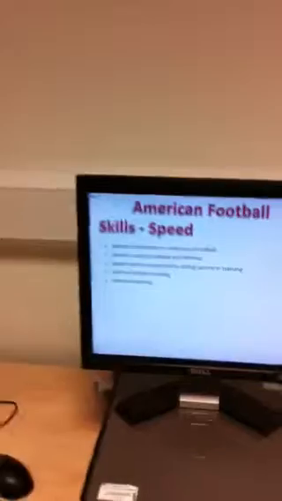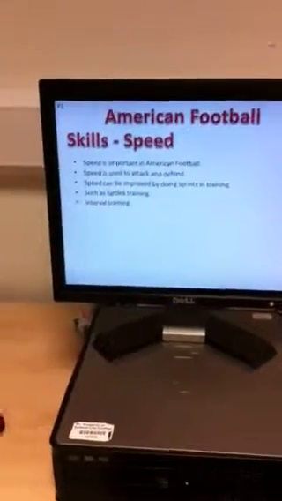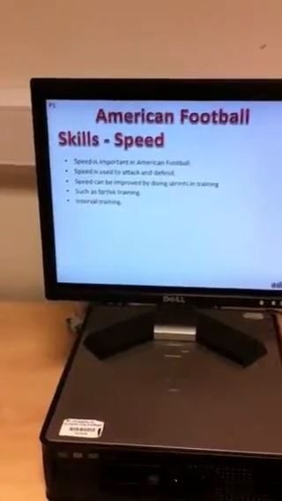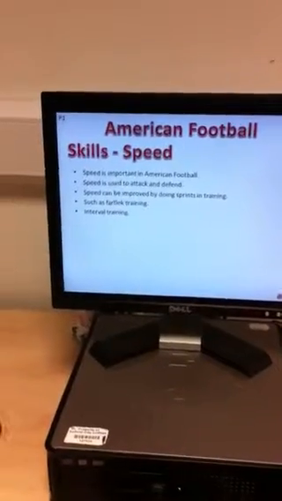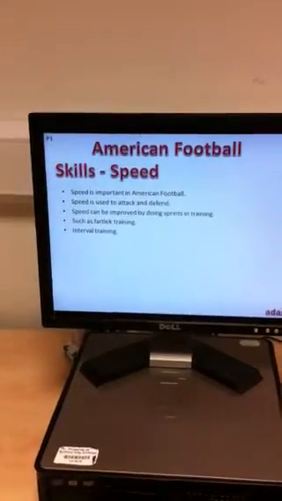Skills in American football. Speed. Speed is important in American football. Speed is used to attack and also to defend. Speed can be improved by doing sprints in training, such as fartlek training and interval training.